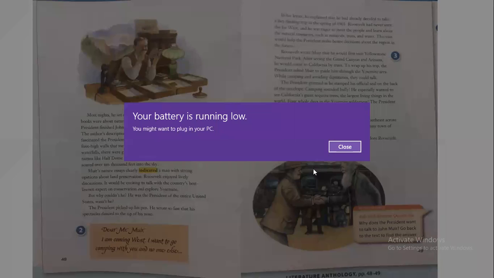The president picked up his pen. He wrote so fast that his spectacles danced to the tip of his nose. All right, so he was writing so fast that his glasses fell down to his nose. Dear Mr. Muir, I am coming west. I want to go camping with you and nobody else.